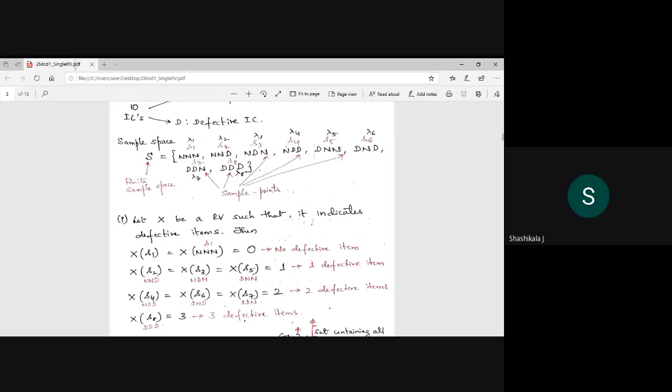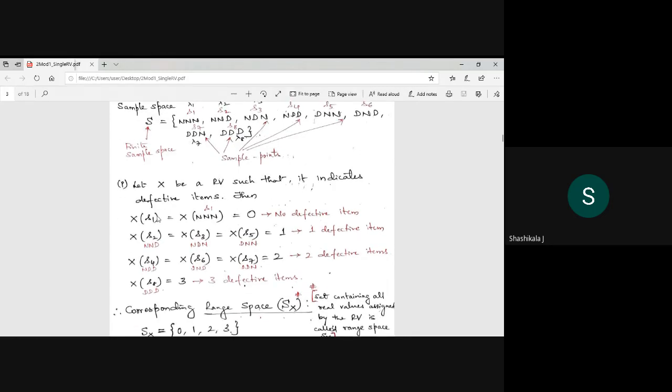Yes, ma'am. Can you tell me what is the range of the space here for this example? I am defining that as 0, 1, 2, 3 like this, and X of all the sample points. What is the range of the sample space?